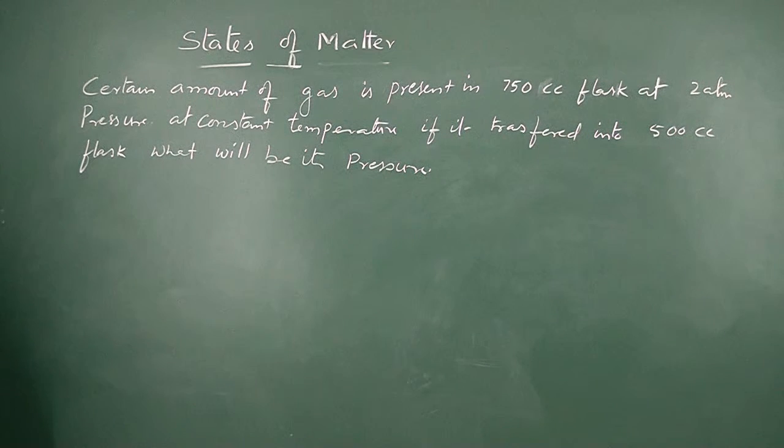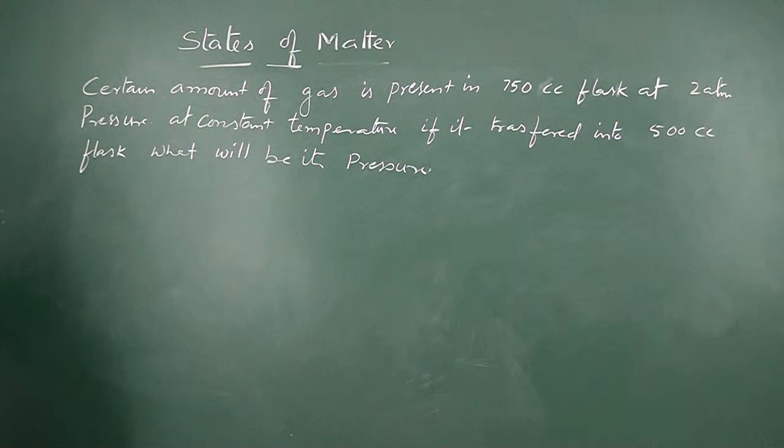Now, here we have another problem. A certain amount of gas is present in a 750 cc flask at 2 atmospheres pressure. At constant temperature, if it is transferred into a 500 cc flask, what will be its pressure? The initial conditions: pressure is 2 atmospheres and volume is 750 cc.